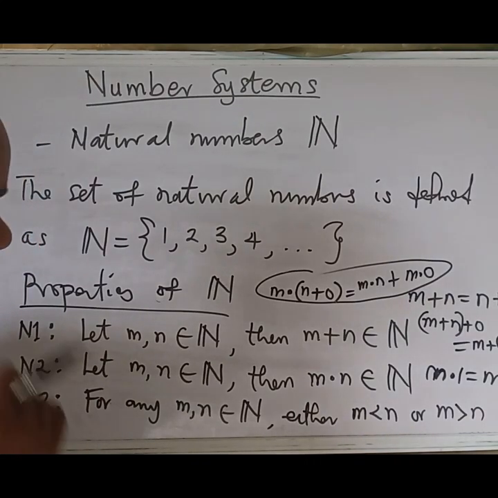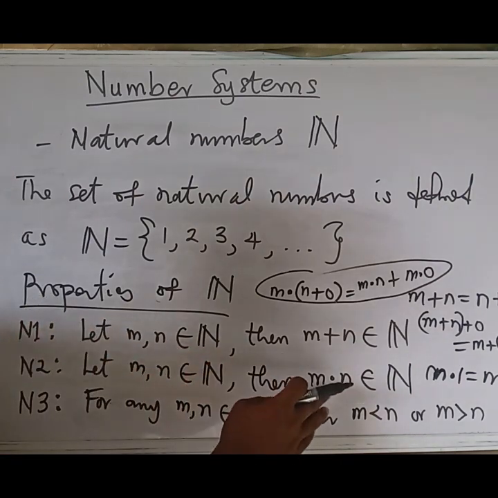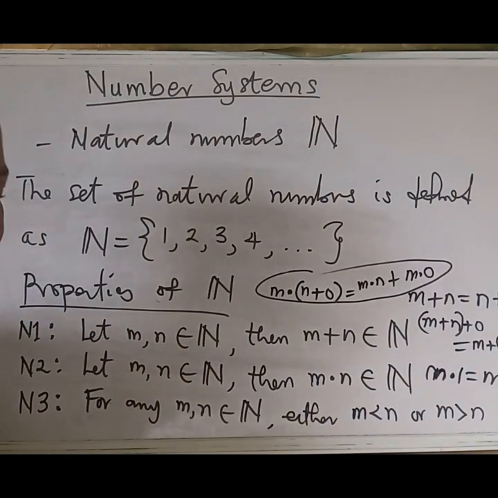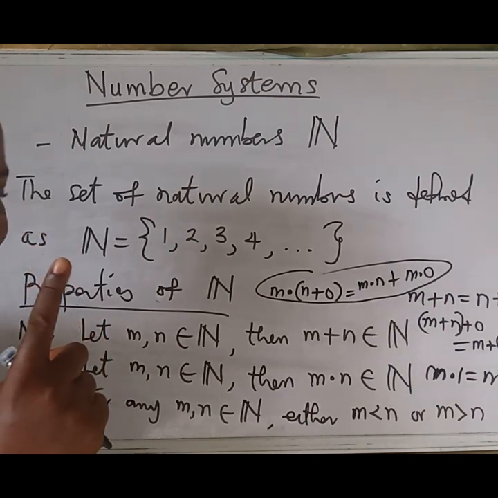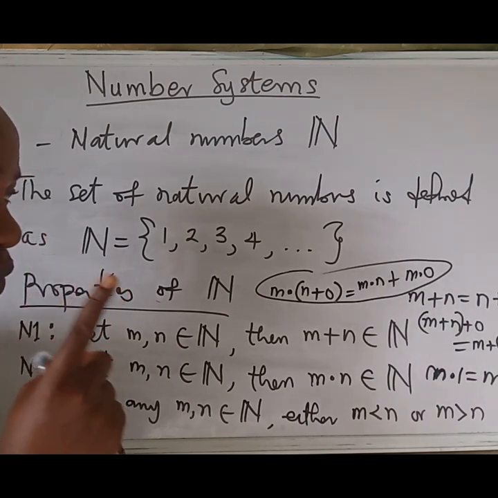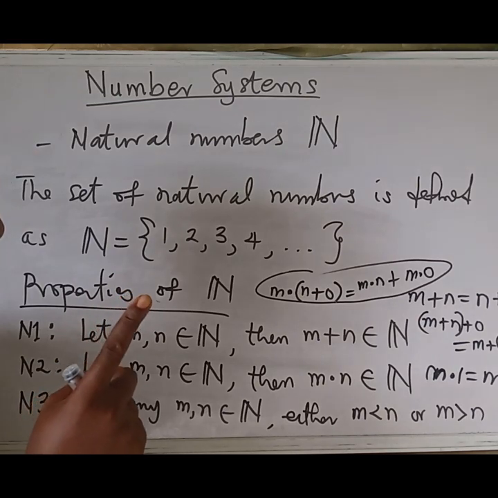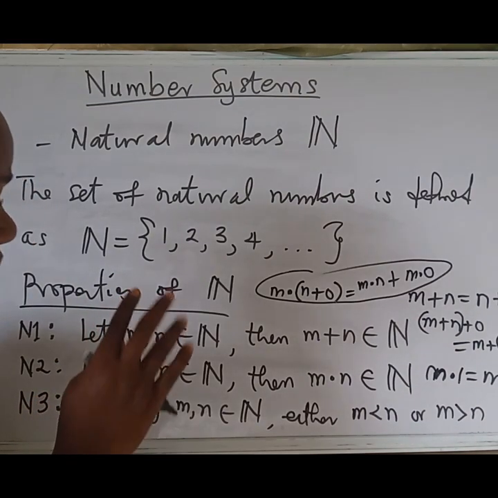However, for multiplication, inverse holds for only the number 1. So that is that.